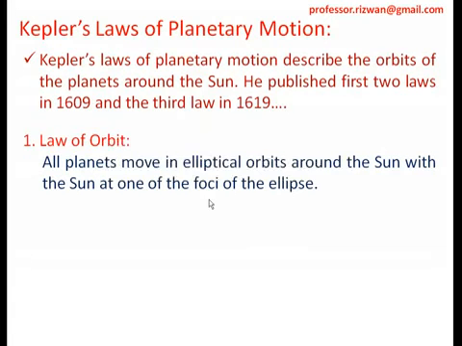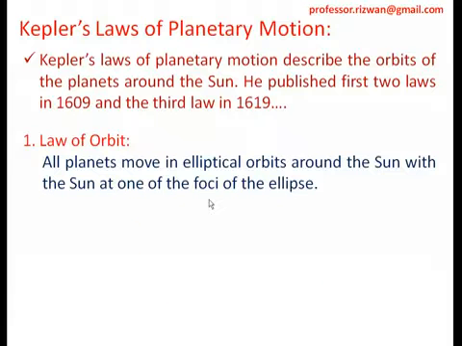Let's see, the first is the law of orbit. Kepler's first law states, the law of orbit: all planets move in an elliptical orbit around the sun, with the sun at one of the foci of the ellipse. So planets are moving in an elliptical orbit and the sun is at one of the foci.